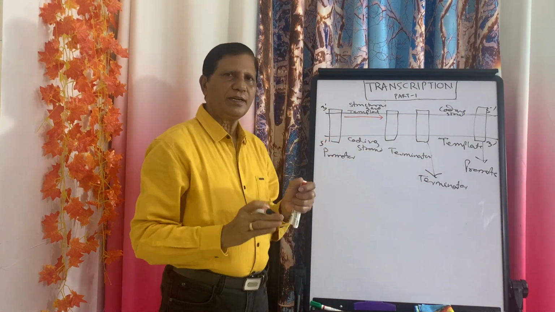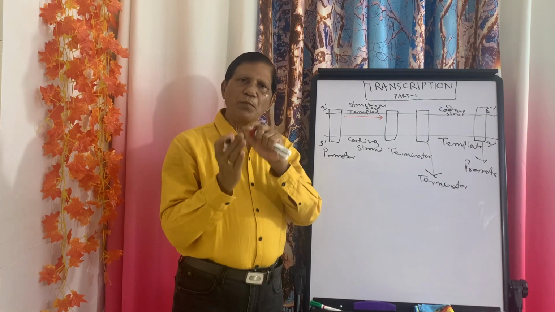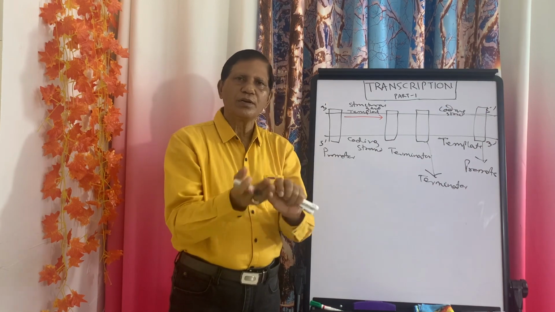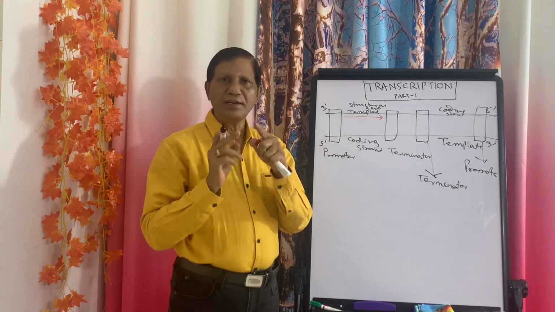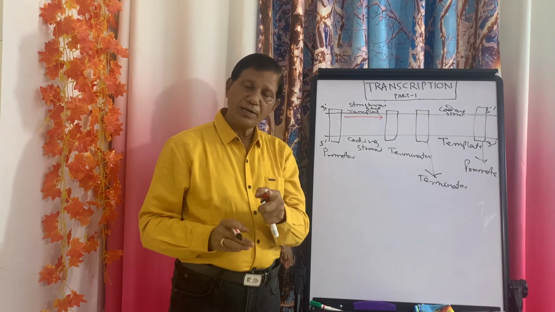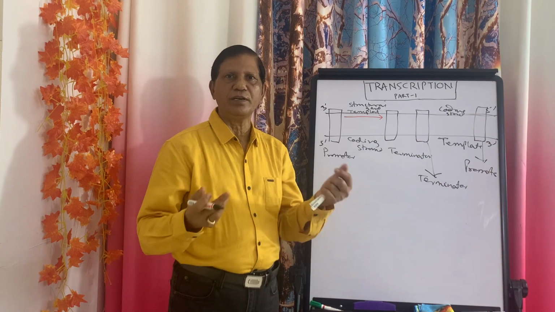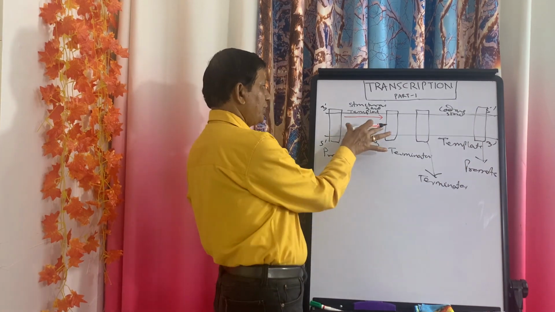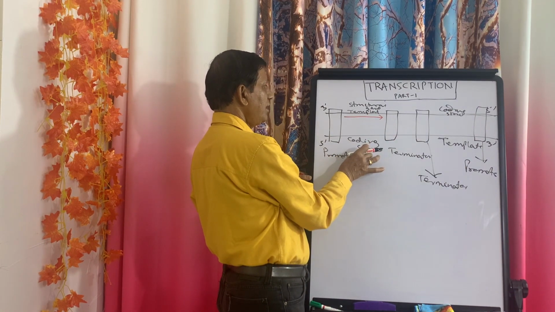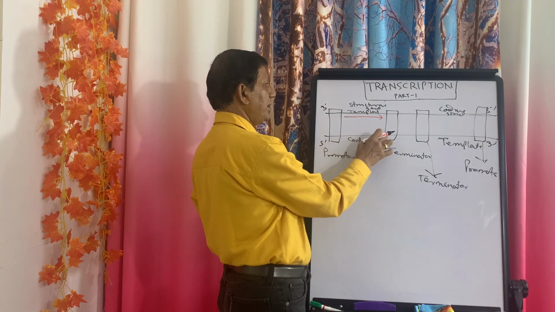That means you see the position of promoter and terminator can be switched to any side, and depending upon that, which DNA strand will act as a template, which will act as coding strand will be determined. You see, for this gene, this is the coding strand, and this is promoter, this is terminator.